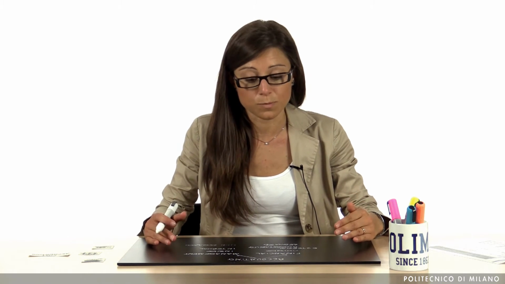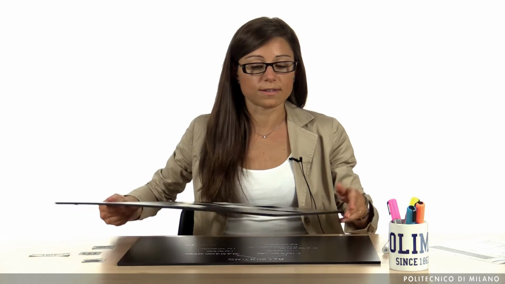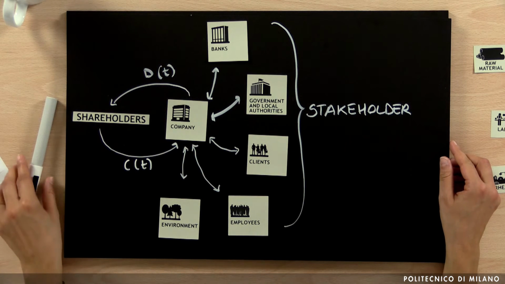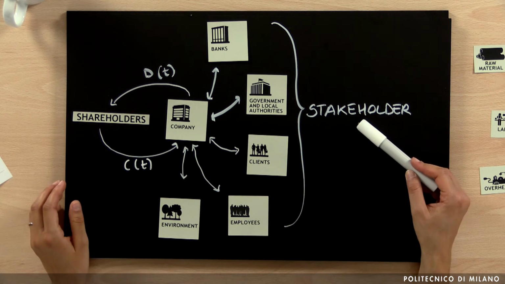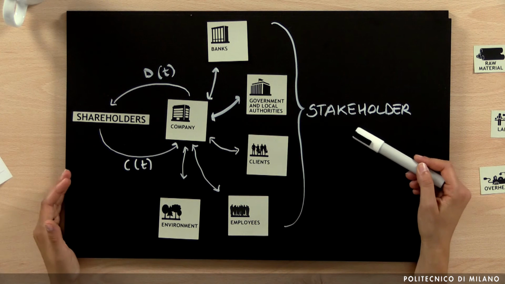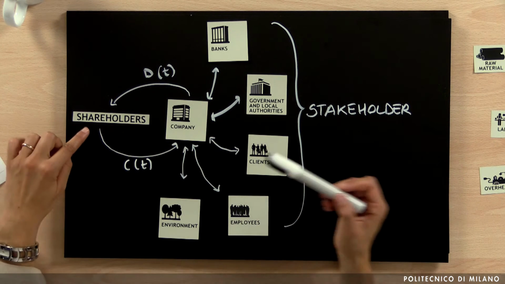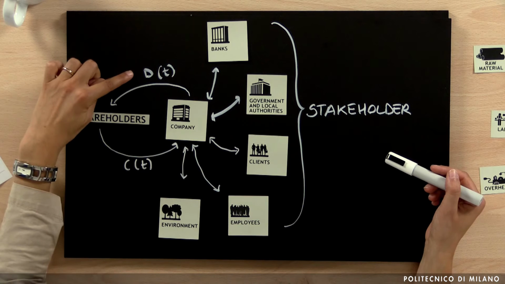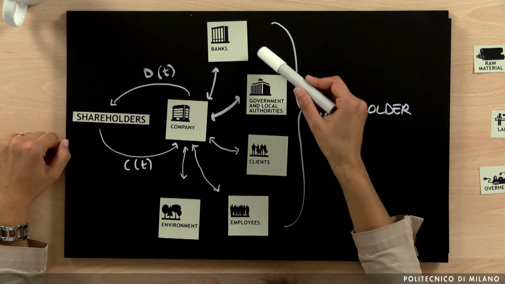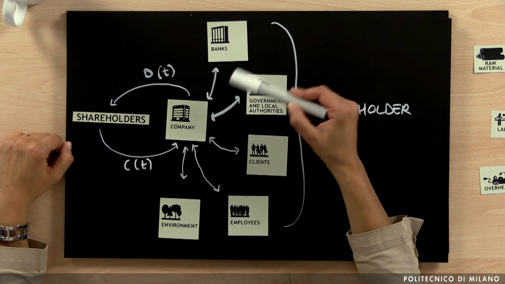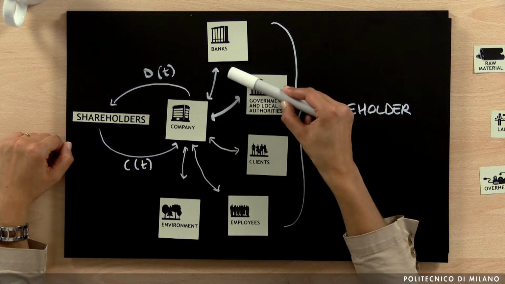Let's try to understand much better what is financial and what is management accounting. So let's start from financial accounting. If you remember the distinction between shareholders and stakeholders, that's the purpose of financial accounting: to provide information both to shareholders and to stakeholders, because they are people outside the organization that, for different reasons, are interested in how the company is performing. Shareholders want to understand if they can receive a dividend from the company. Then we have banks that are interested in the performance of the company because they want to know if the company is able to pay a loan back plus the interest.